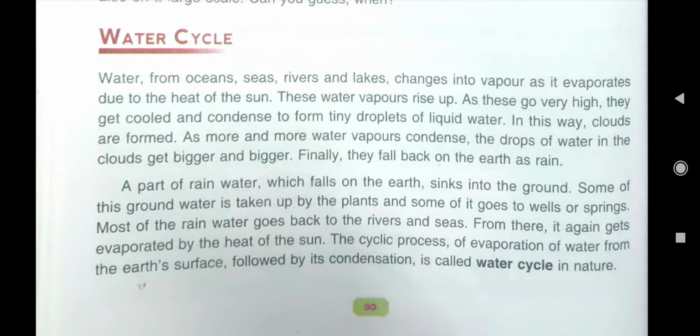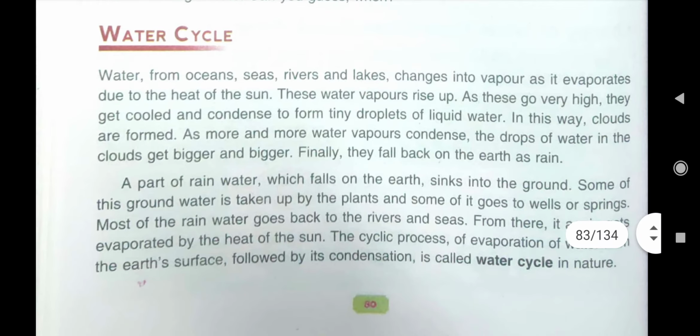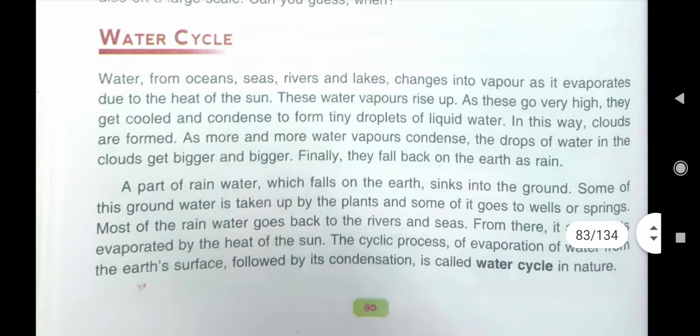So you must have seen, children, this is a continuous cycle. Water from the seas and ocean gets evaporated, then it gets condensed, then it forms clouds, then clouds fall down as rainwater, and that rainwater again goes to seas and ocean, and then again the water of seas and ocean evaporates. So this is a continuous cycle. That's why this term has been given: water cycle.